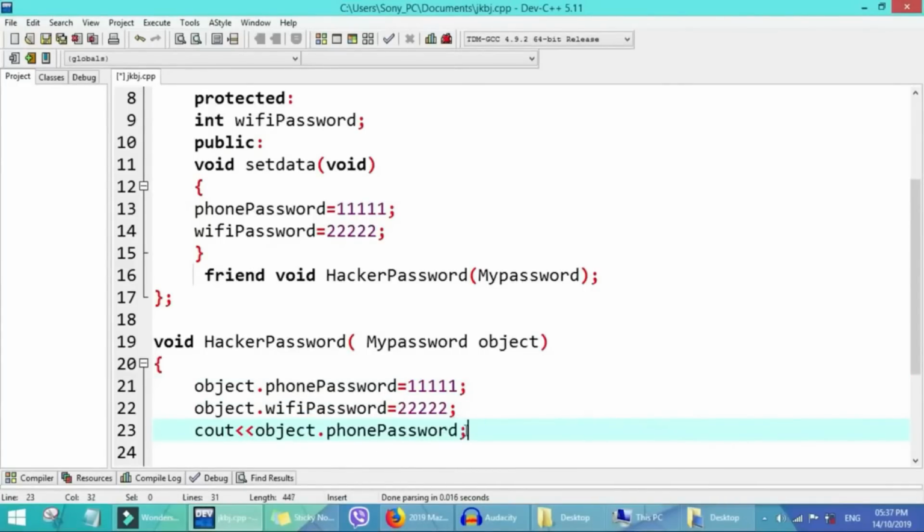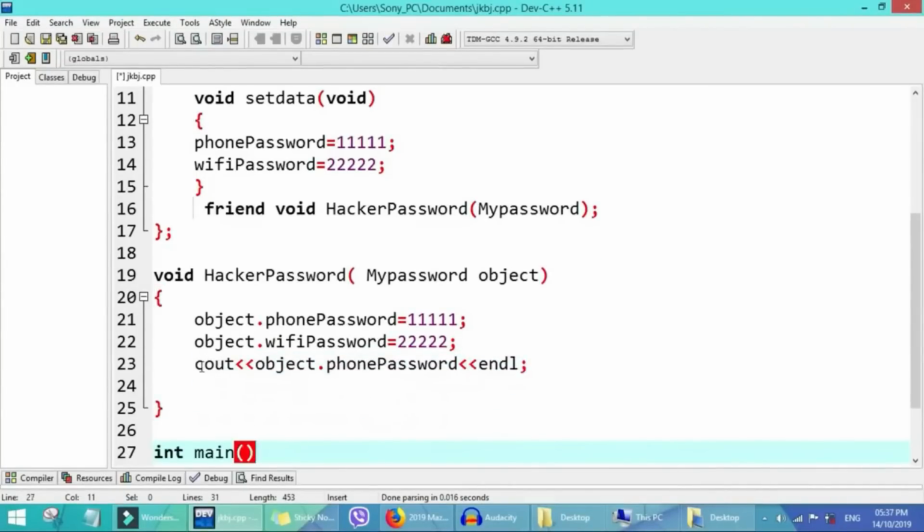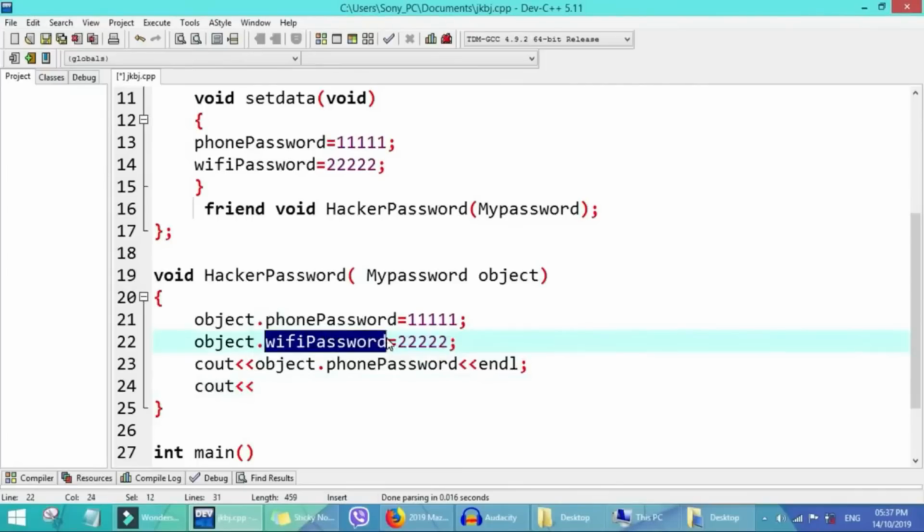We end this one here, but we say endl. So here we say cout the next password, copy and paste it here.